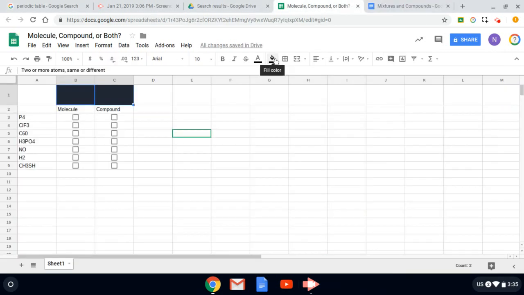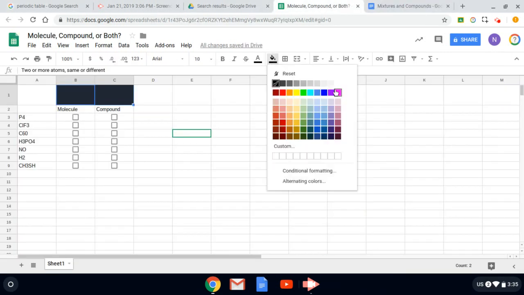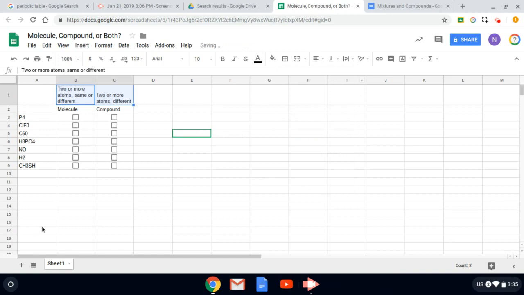Welcome to molecule, compound, or both. So molecules, again, are two or more atoms of the same or different elements. Compounds have to be different. They are two or more atoms of different elements only. They have to be different to be considered a compound.